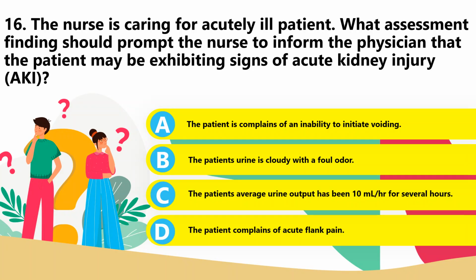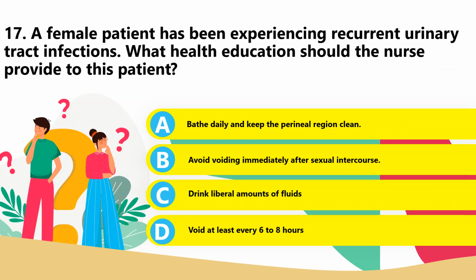Of course, oliguria, or less than 500 ml of urine in 24 hours, is the most common clinical manifestation seen in patients with AKI. And the presence of flank pain and the inability to initiate voiding are not characteristics of AKI, but could possibly be of a urinary tract infection. And cloudy, foul-smelling urine is suggestive of a UTI as well. So number 16, the best answer is letter C.